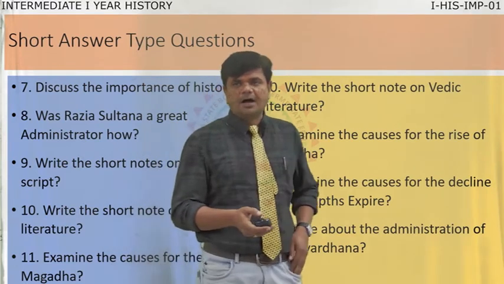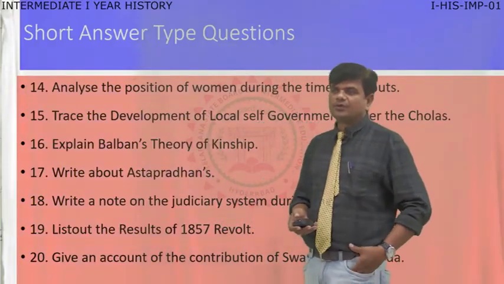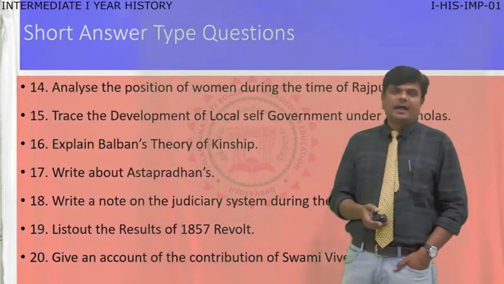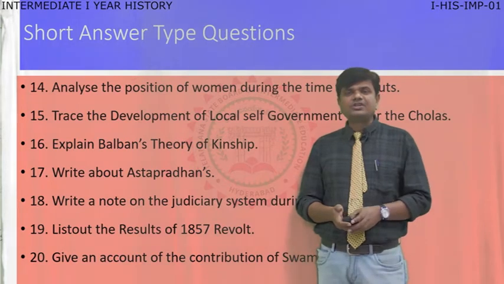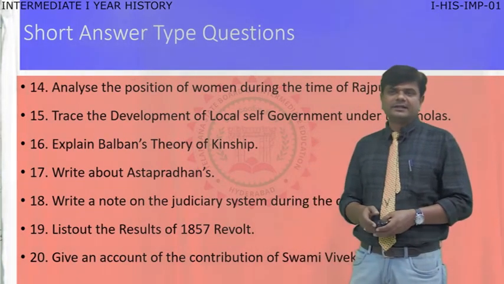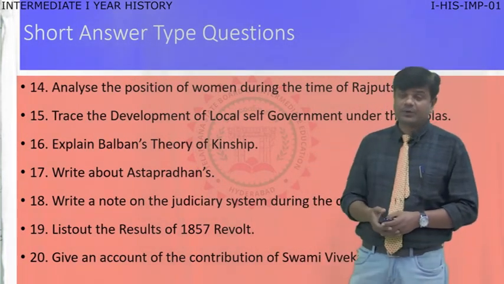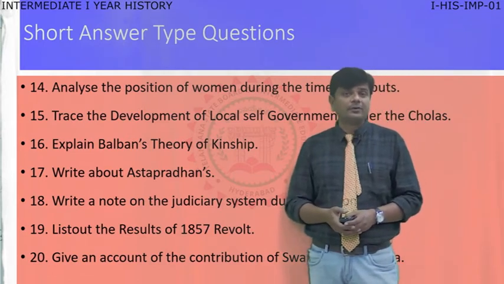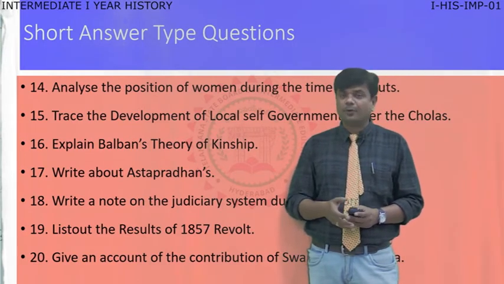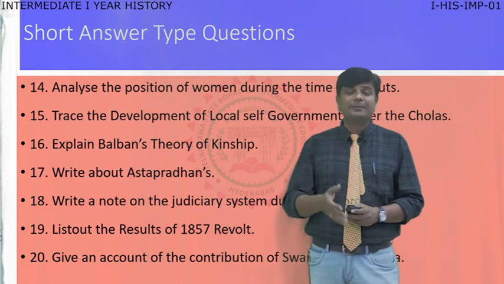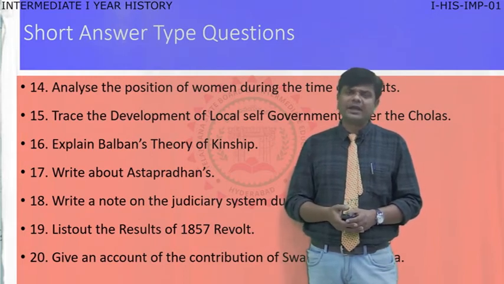Now moving to question number 14. Analyze the position of women during the time of the Rajputs. So the Rajputs were very powerful rulers in ancient India, in modern India also, especially in medieval India. They played a great role.